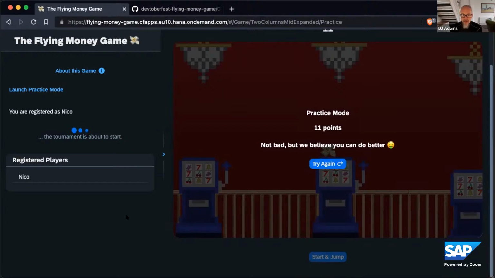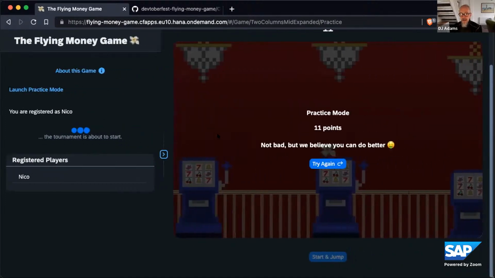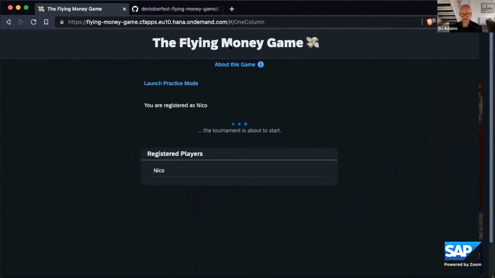The game design is beautiful. It's crisp. There are a couple of things that make me think I might know what it's written in. First of all, there's the throbbing three dots, the busy indicator. I can't remember what it's called. But there's also the little divider between the left-hand side of the game and the actual game itself, and that seems a little bit familiar.